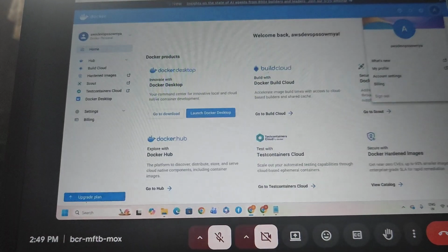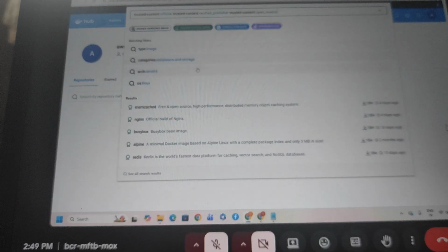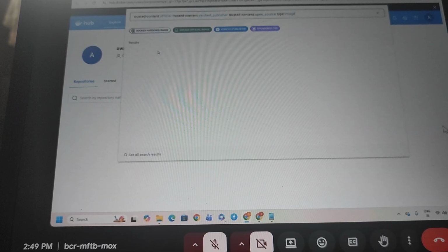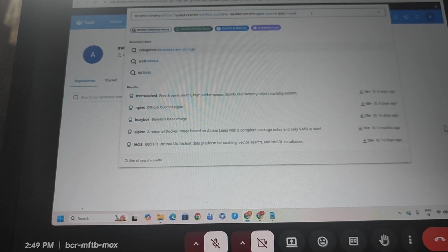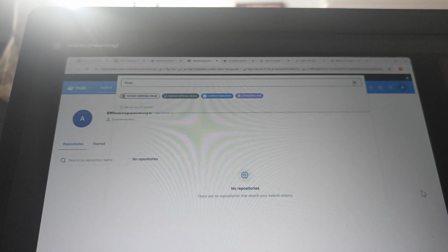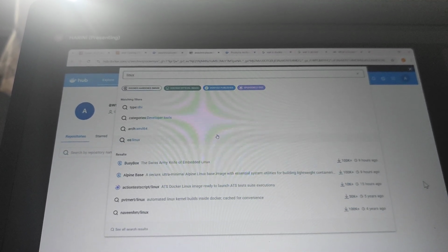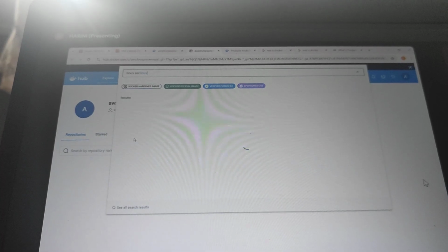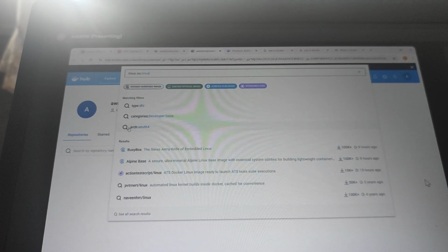At the same time, in Docker, many images are available. See, I am typing just one image. We just have to type Linux, okay? So the Linux related images are also available. See, observe that. So how do we take this image?